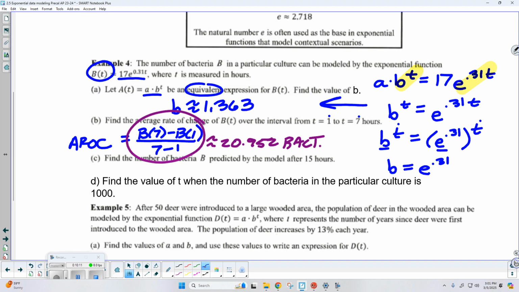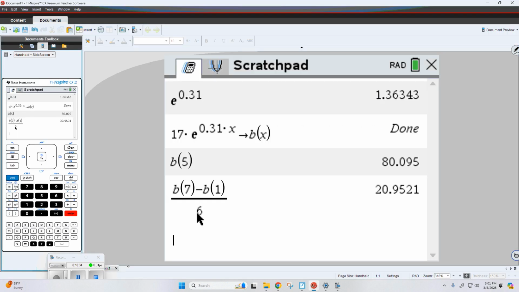All right, well, let's go ahead and try C. Find the number of bacteria B predicted by the model after 15 hours. Okay, well, I've got my function. They're giving me the time t in hours, so all I have to do is plug that in. Now, this is still super easy because I've already got it stored in the calculator. So I'll just come on over here. I'm looking for the number of bacteria after 15 hours.